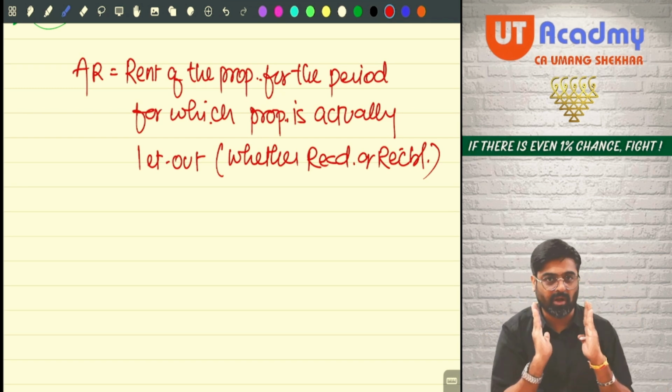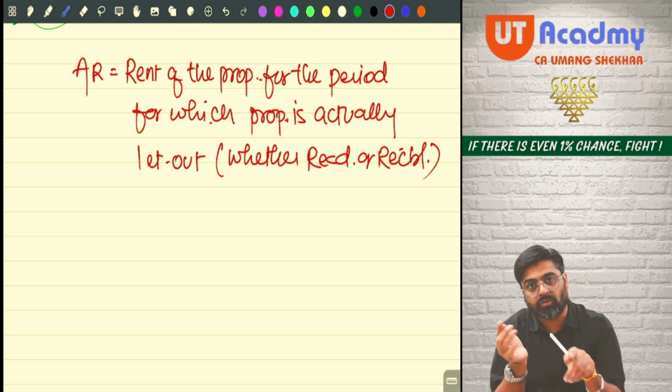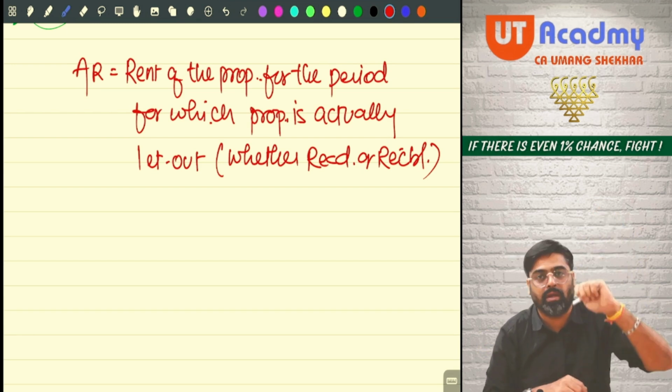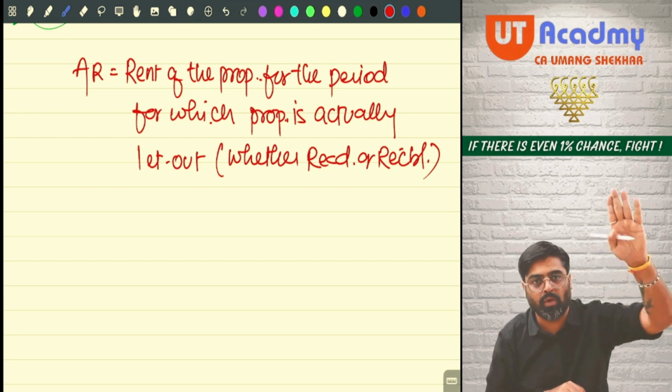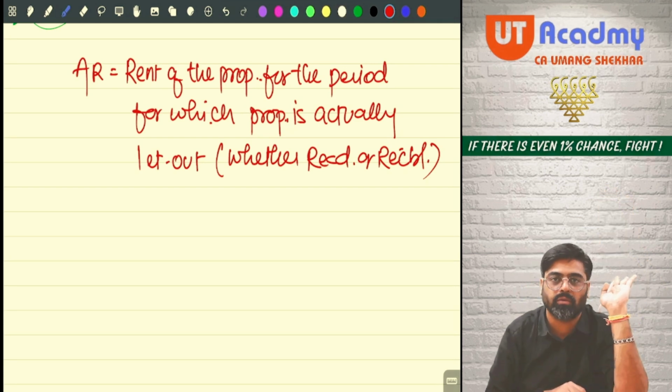So the let out period you are supposed to determine properly. Looking at the question, you will come to know out of these many months, how many months the property is actually let out. If the property is let out for the full year, meaning 12 months, actual rent will be for 12 months.